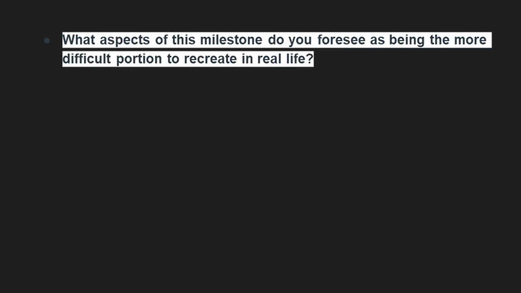What aspects of this milestone do you foresee as being the more difficult portion to recreate in real life? I foresee the most difficult aspect of this milestone to be laying the concrete foundation. The characteristics of the soil will establish the level of false work needed. Hopefully minimal. The laying of the foundation and allowing enough time for the concrete to solidify will also be the most time-consuming aspect of this milestone.